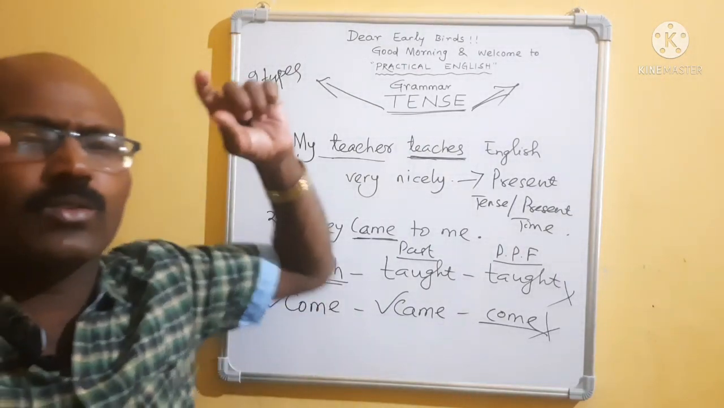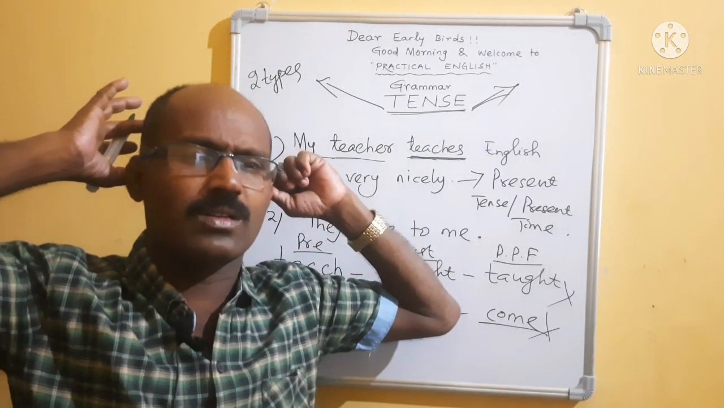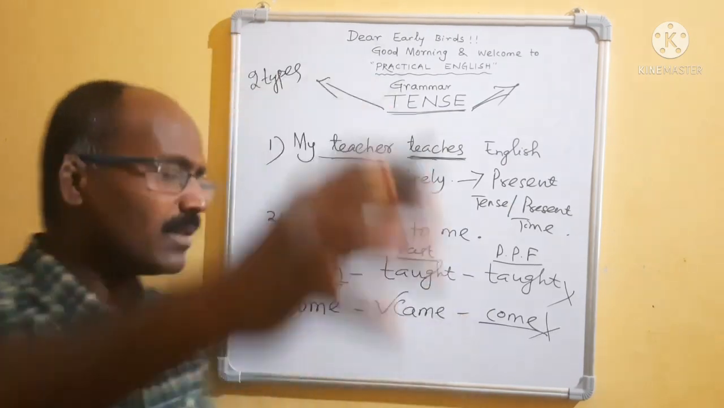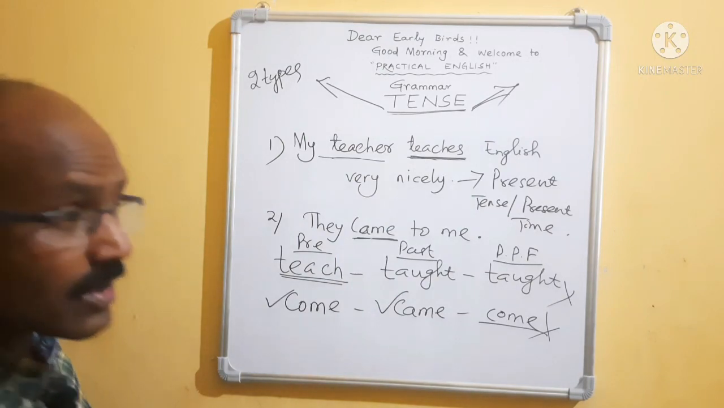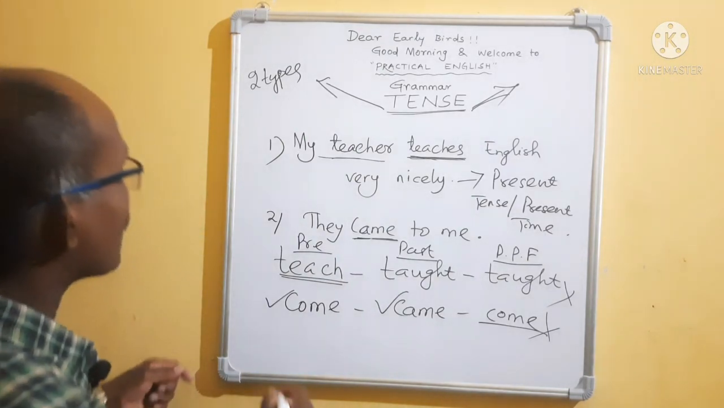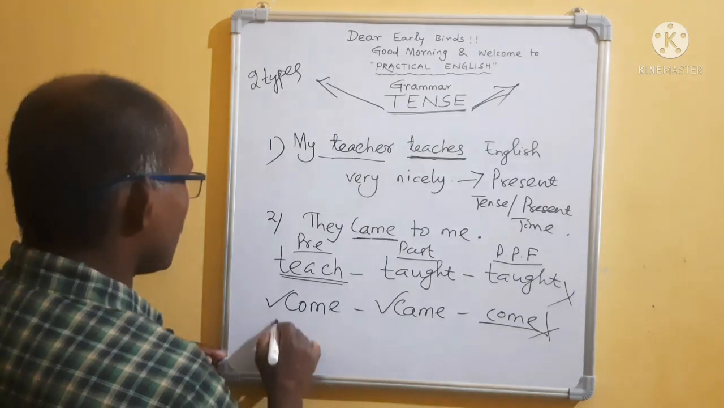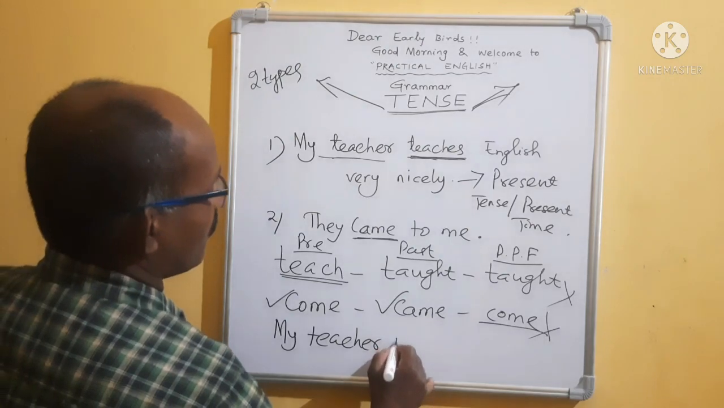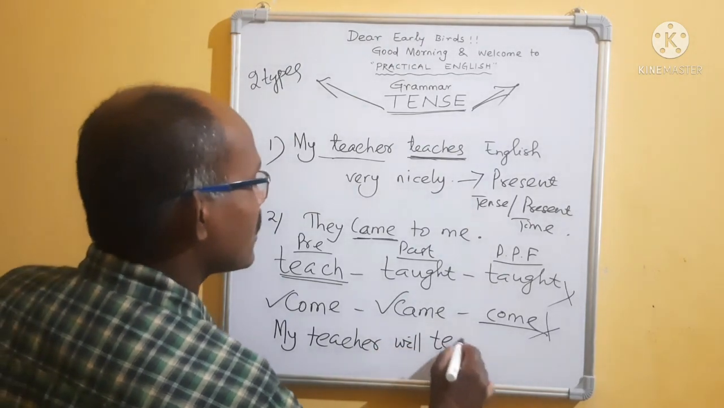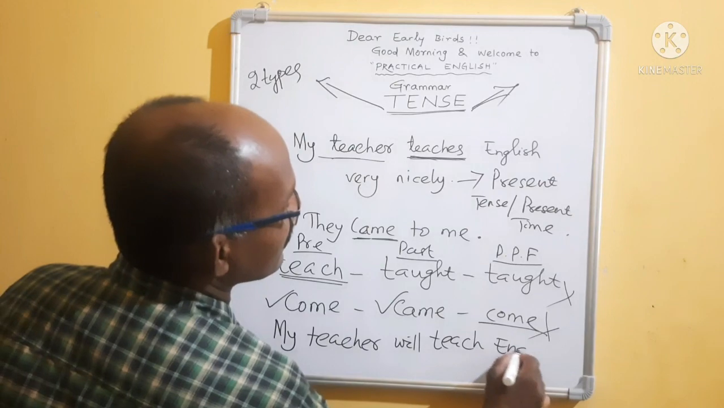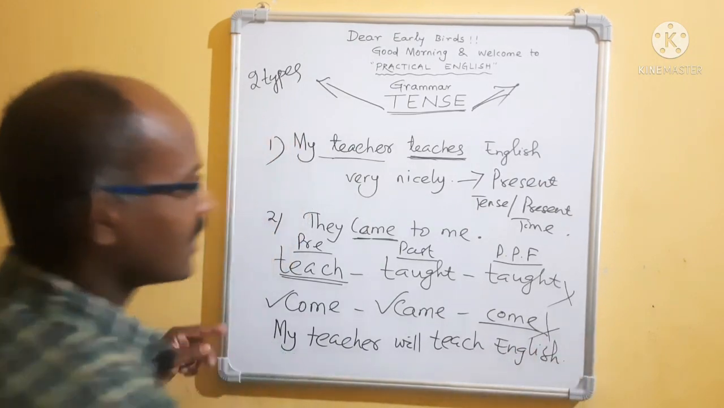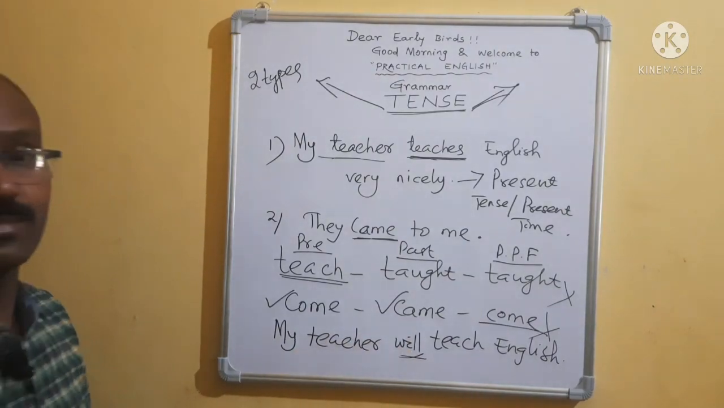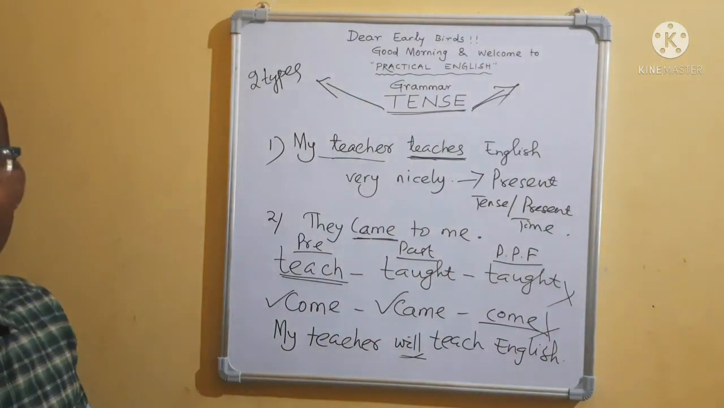Some things are running in your mind: we have read that tense has 3 types, but sir is telling that there are 2 types. Now tell me, if I ask you to make it future tense or future time, you will definitely answer, suppose, my teacher will teach English. You can say, sir, this is the future tense, because will is there. Will means future tense, you are thinking.